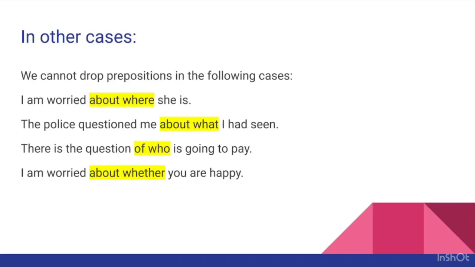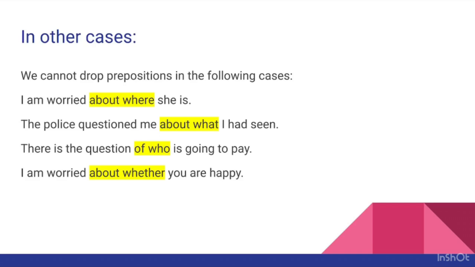Next examples. Here, these are certain cases where we cannot drop prepositions, like I am worried about where she is. See, I have used preposition and WH words side by side, but notice that here those verbs are not mentioned.